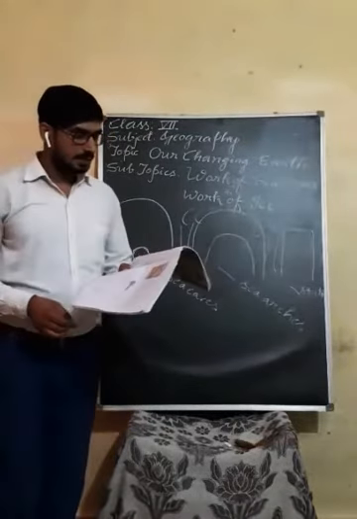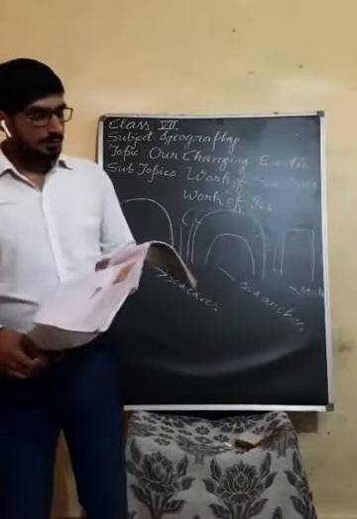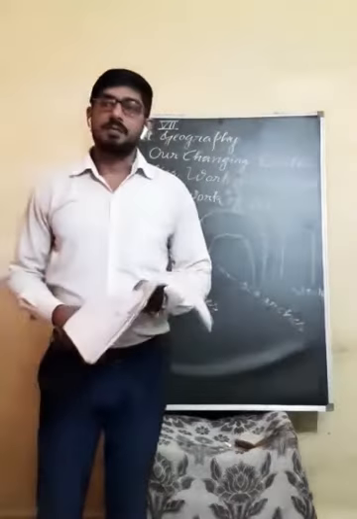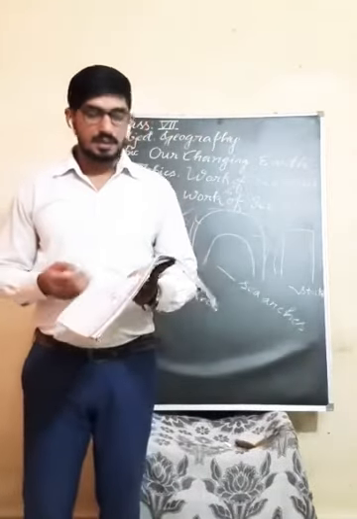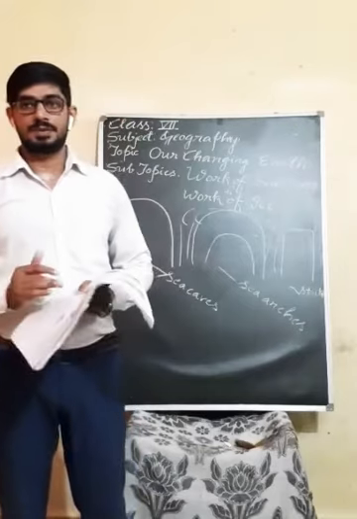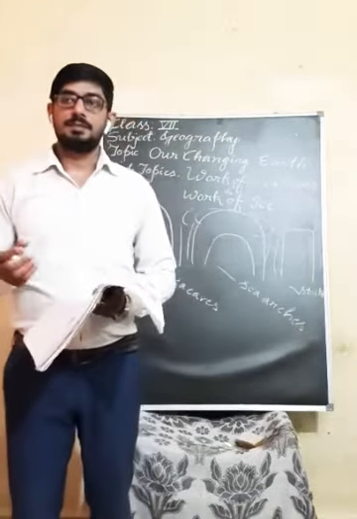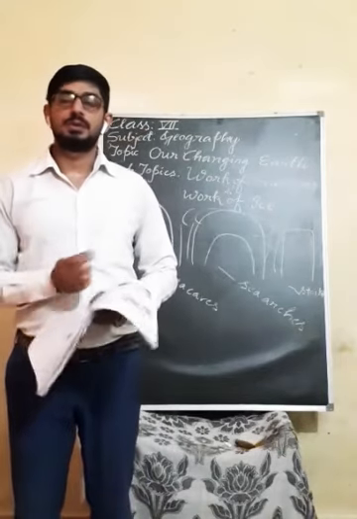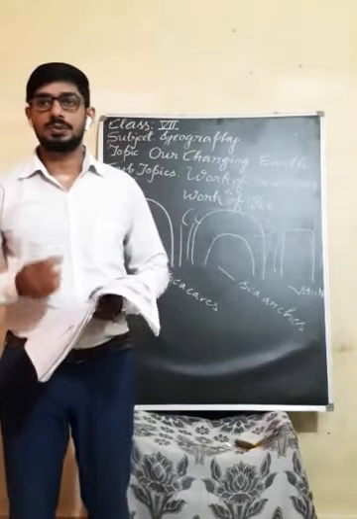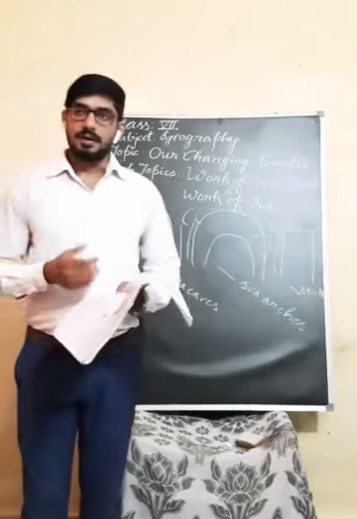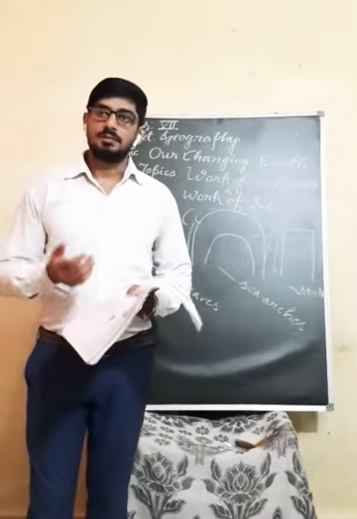Understand? And the sea waves deposit sediments along the shores, forming beaches. When the sea waves deposit sediments, silt, stone and sand near the shores, they will form beaches.